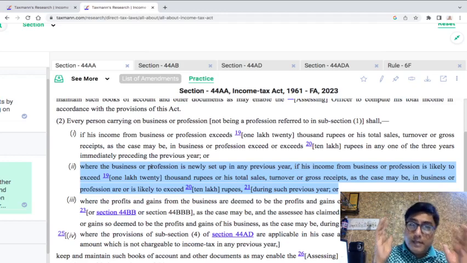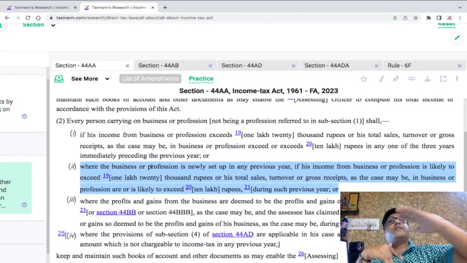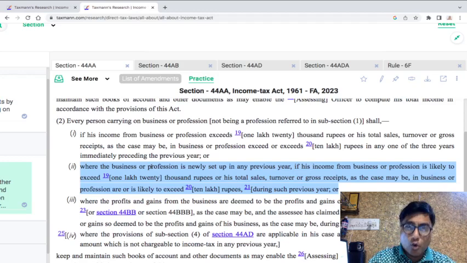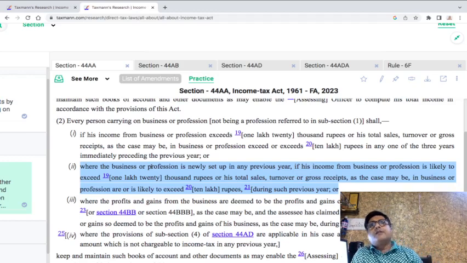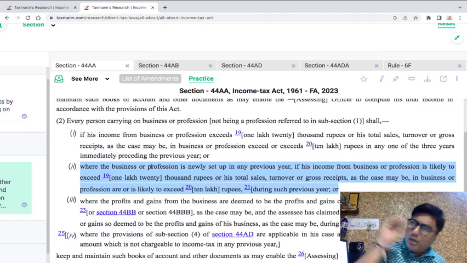So now this clause has got nothing to do currently. If I restrict myself here, if I do not go to clause number 3 and clause number 4, then we will put it this way: if you are carrying out an activity which is a business or a profession but not specified in subsection 1, so it can be any profession which is not specified in subsection 1, then you have to maintain your books of account. We don't talk about audit right now. We talk about only maintaining books of accounts. You'll have to maintain your books of account.